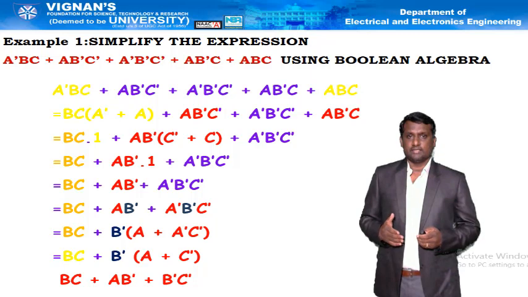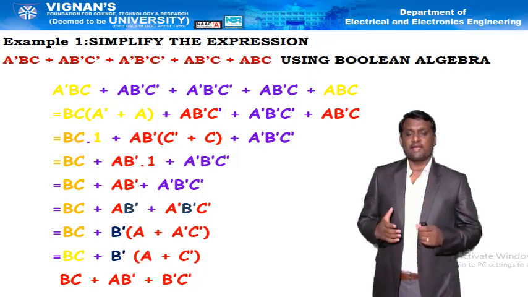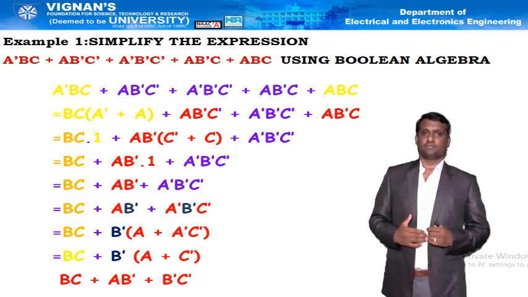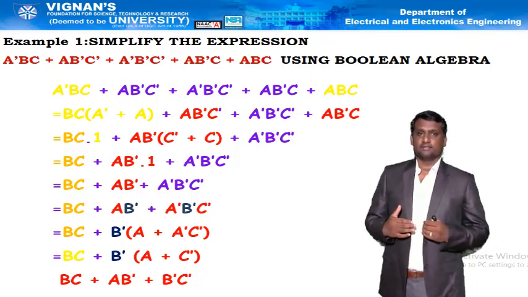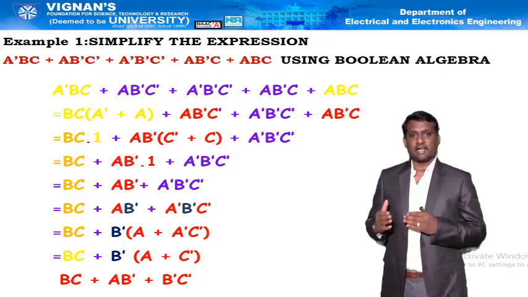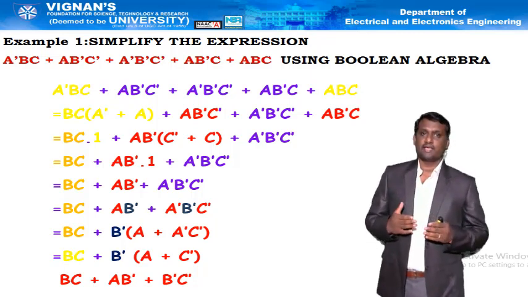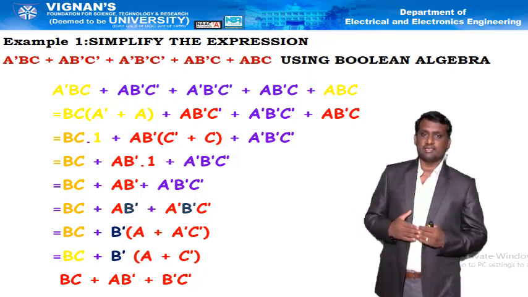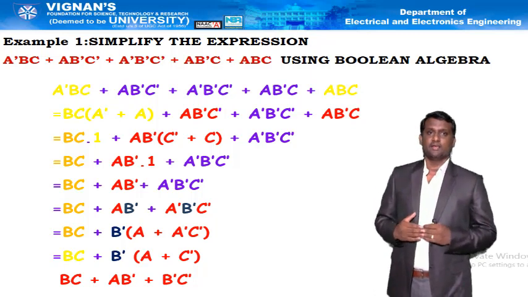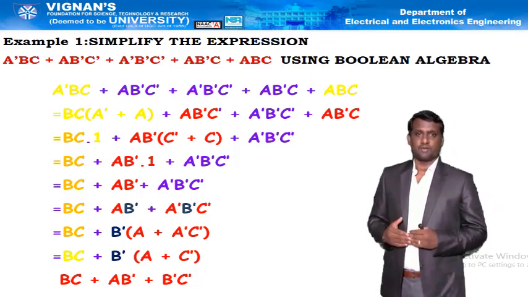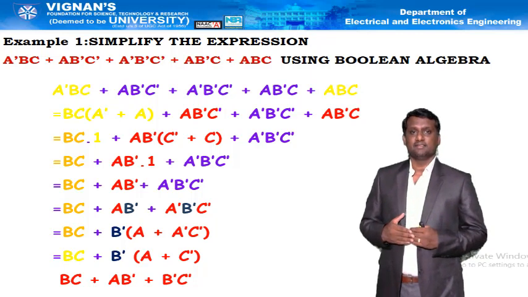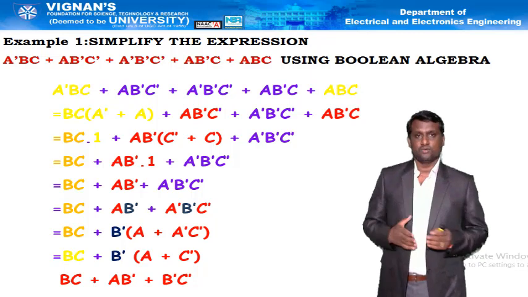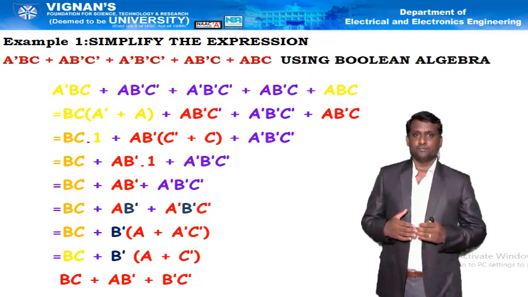Thereby, the number of logic gates required for realization of the expression will be reduced. Thereby, the transition time for transmission of the signal will also be reduced. Thereby, output from the Boolean expression will be obtained in less time. That's why Boolean algebra helps in minimizing the number of gates, simplifying the logic circuit and reducing the processing time.